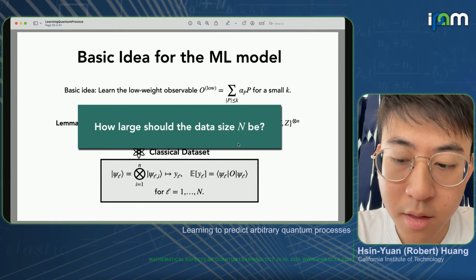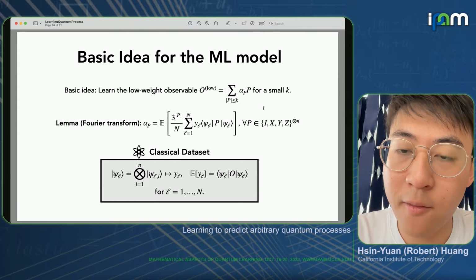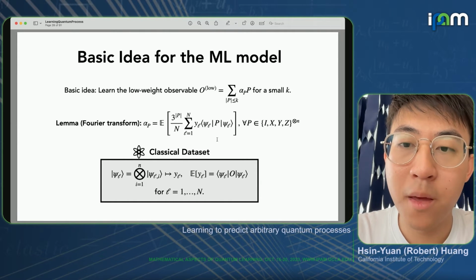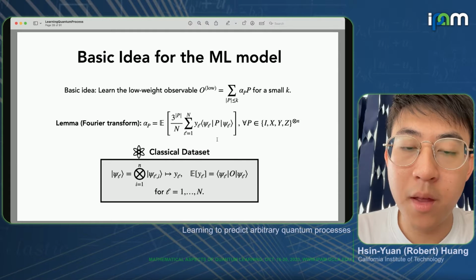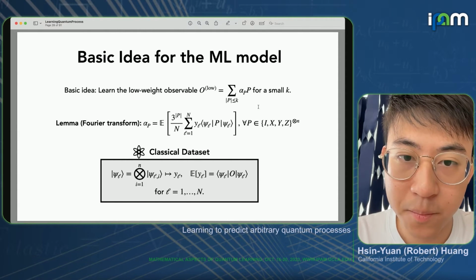So now the question is, well, this formula tells us how we can get alpha p on average. There will still be statistical fluctuation in these alpha p.